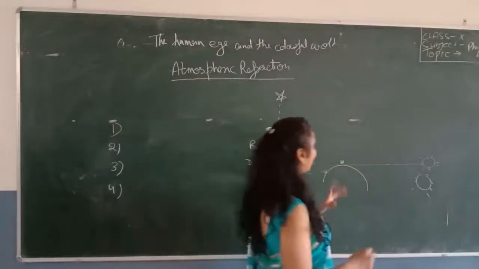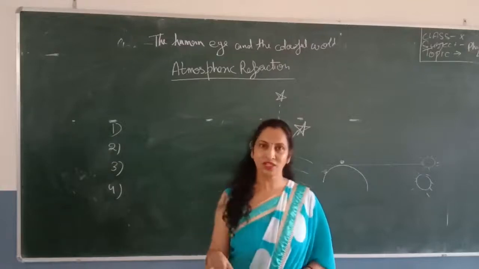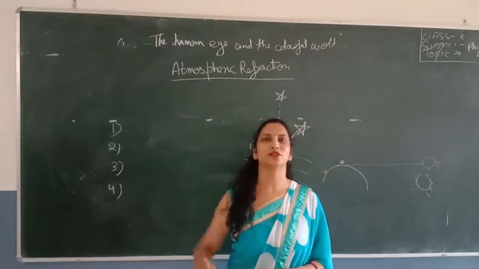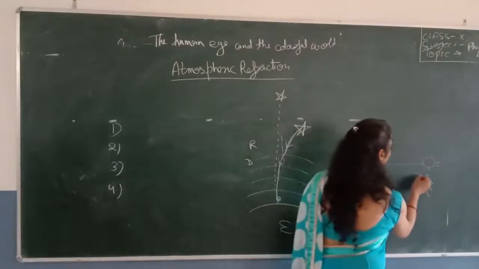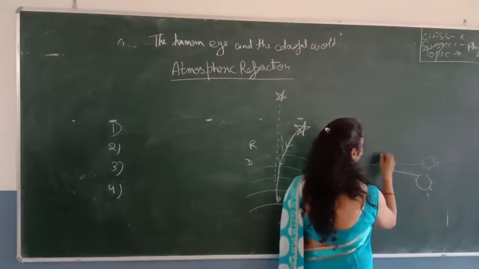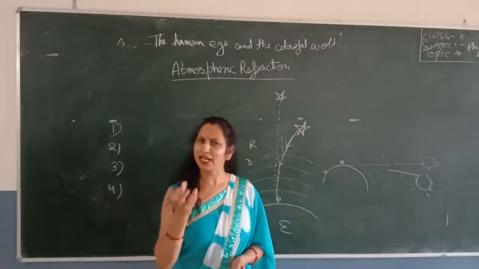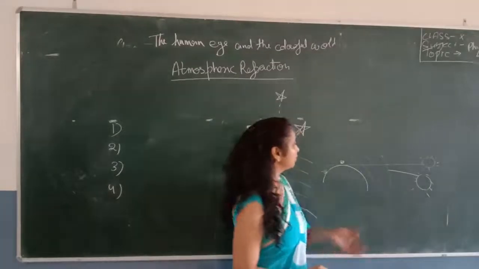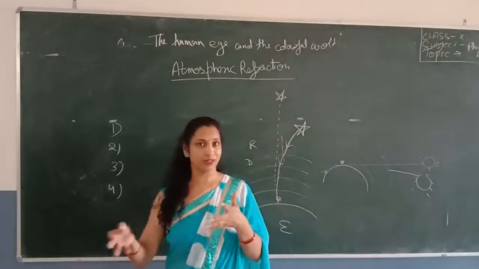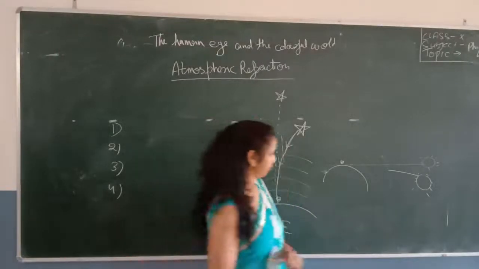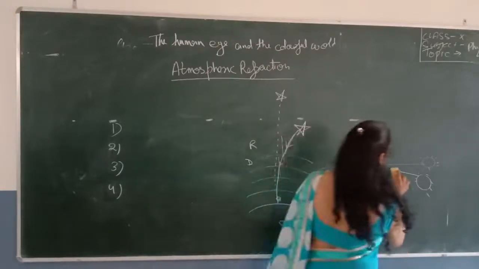So how is it possible? Again there is one thing: the air which is near the earth's surface is denser as compared to the air which is present in the upper part of the atmosphere. So when the light is coming from the sun, it enters the atmosphere. The refraction of the light takes place, obviously, because there is a different density of the air at different heights.